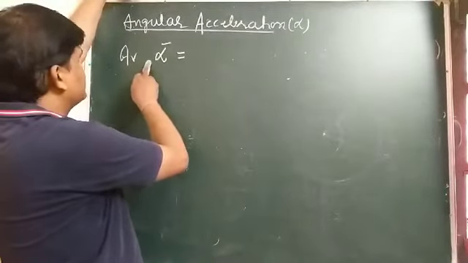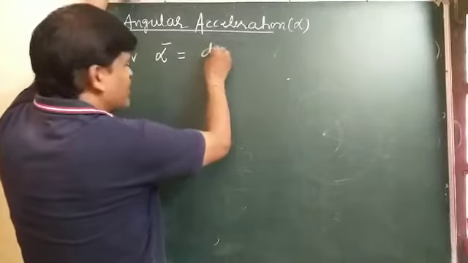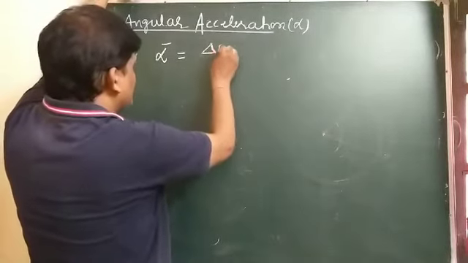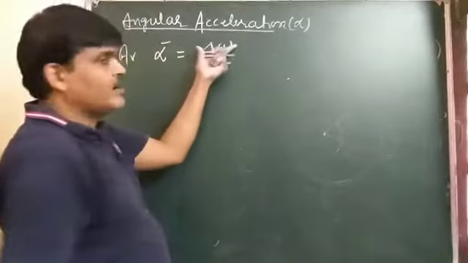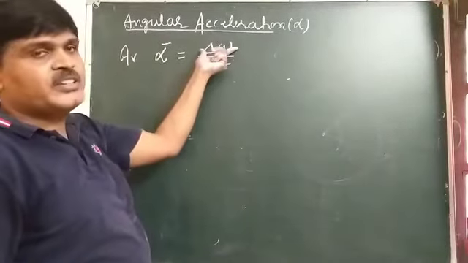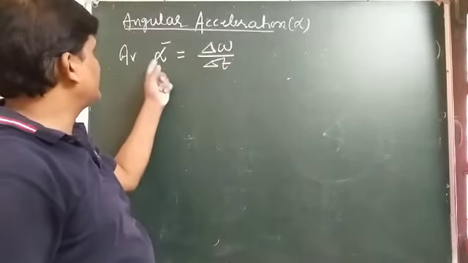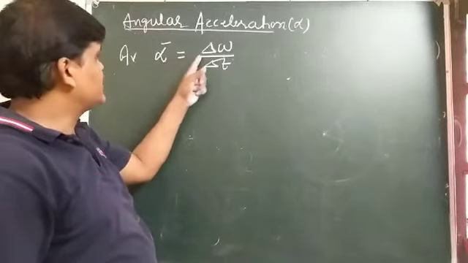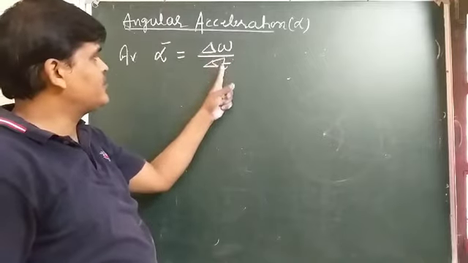Average angular acceleration can be written as delta omega by delta t. The time rate of change of angular velocity is known as angular acceleration. And the SI unit of angular acceleration is radian per second per second.